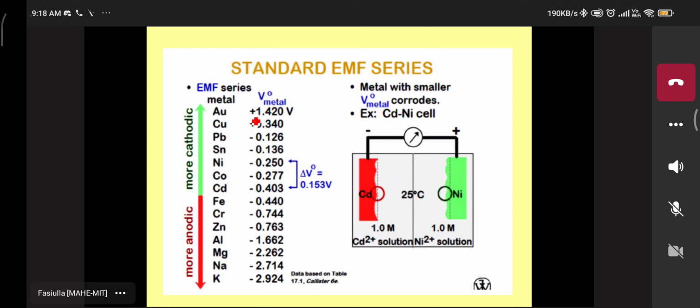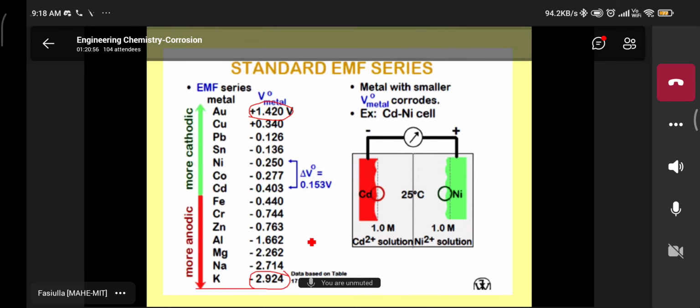One more example. This is gold, 1.420, which acts as a cathode electrode. Then the other one here is potassium, minus 2.942. Which metal will start corrosion? Sir, potassium. Potassium.